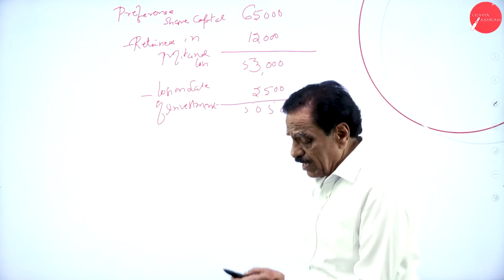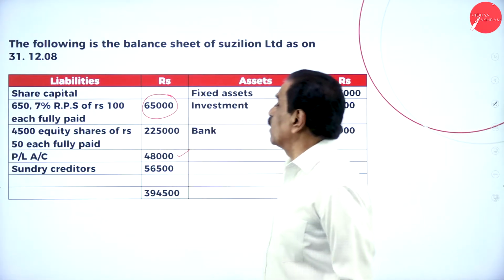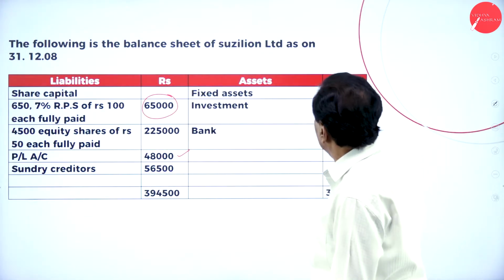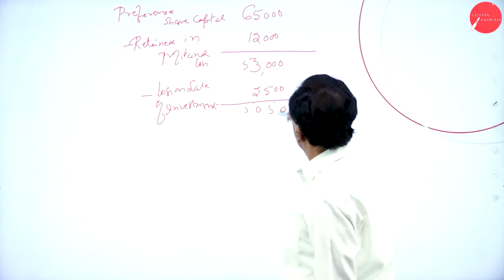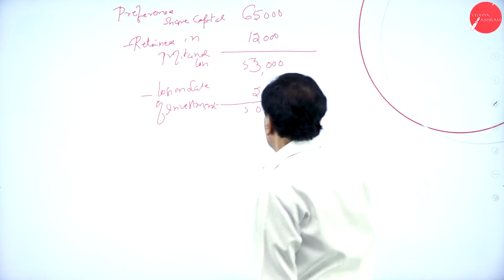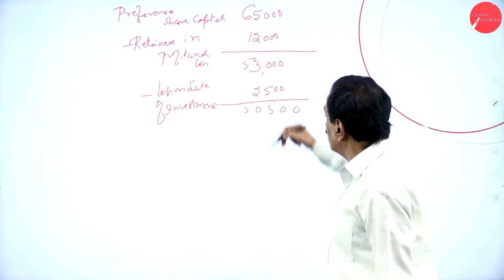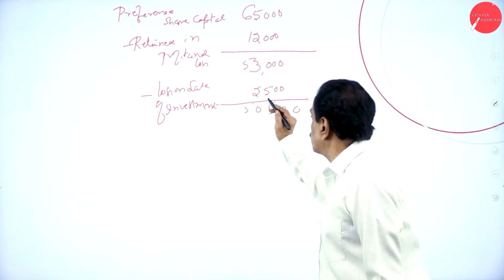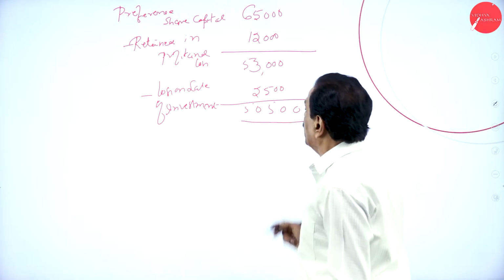He says, actually you have to pay 65,000 to be paid for preference share. Out of 65,000, how much should be retained? 12,000 should be retained. It is 53,000. 53,000 we have got. But how much loss on investment? 2,500. How much left over? 50,500.